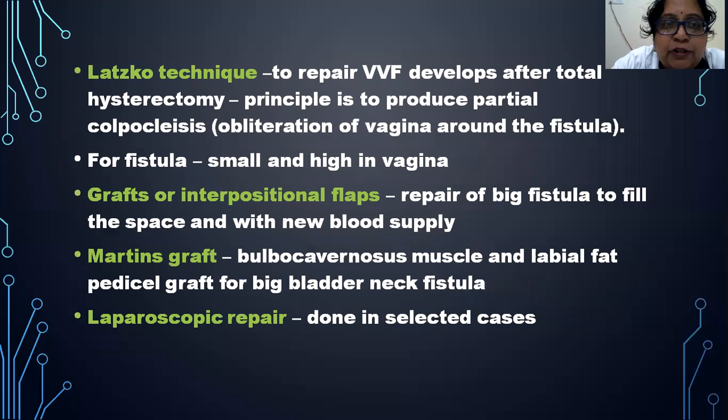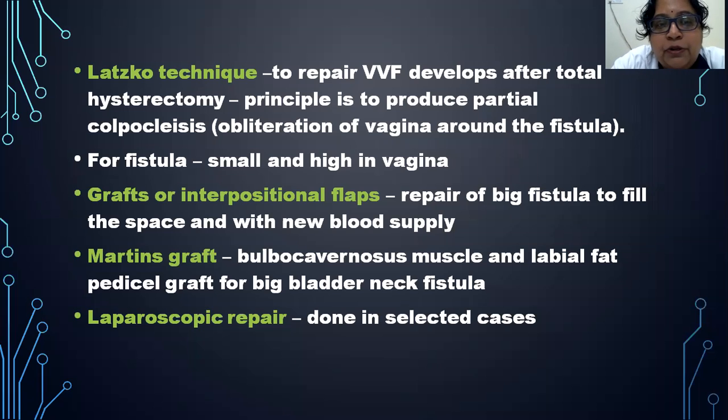And what is Latzko's technique of repair? This is also used to repair vesicovaginal fistula that develops after total abdominal hysterectomy operation. And the technique used in this is partial colpocleisis, which is called obliteration of the vagina around the fistula. This is done for small and high fistulas which are situated in the vagina.